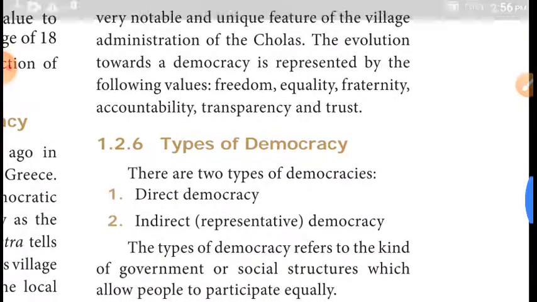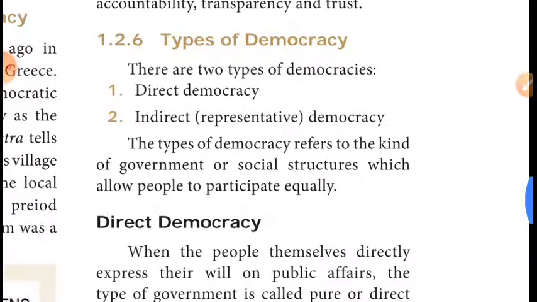Next, types of democracy. Generally, democracy is of two types. One is direct democracy, another is indirect democracy. Okay, generally how many types? Two types: direct and indirect democracy.